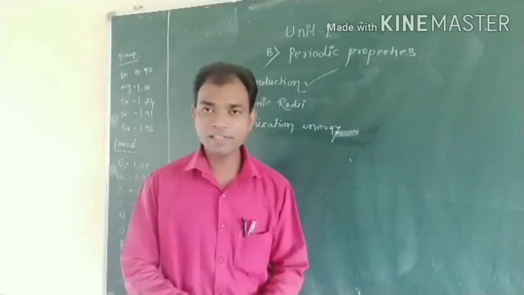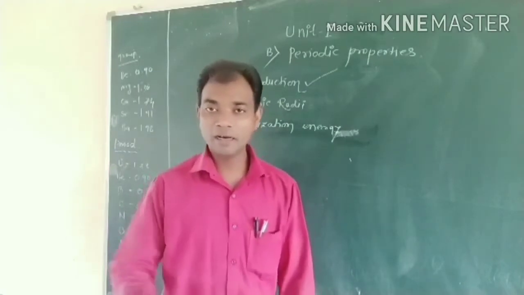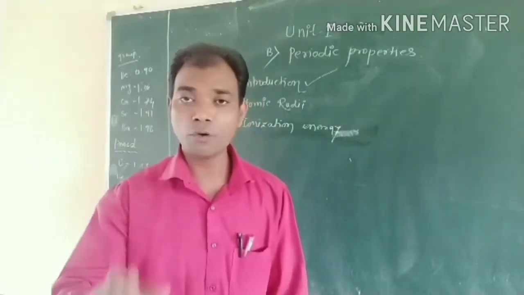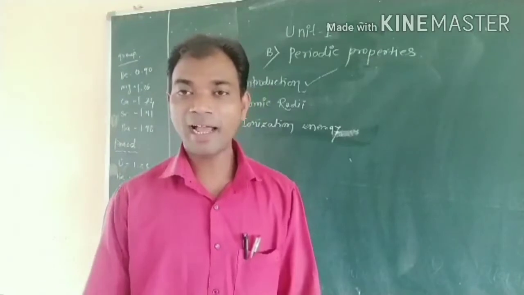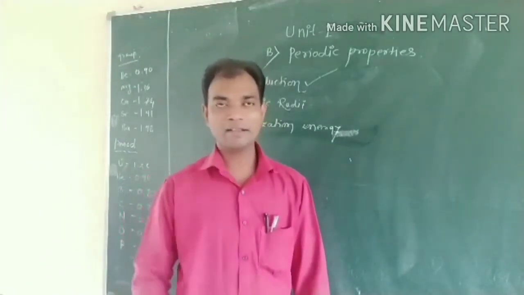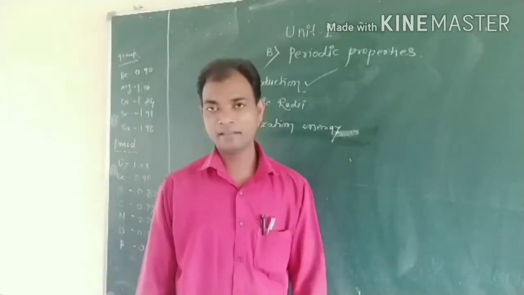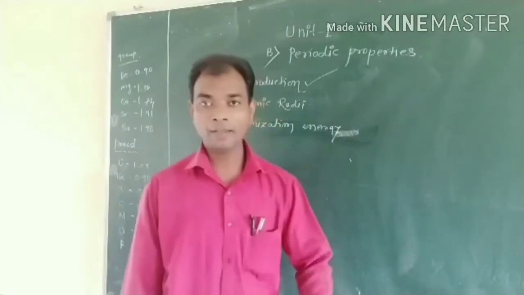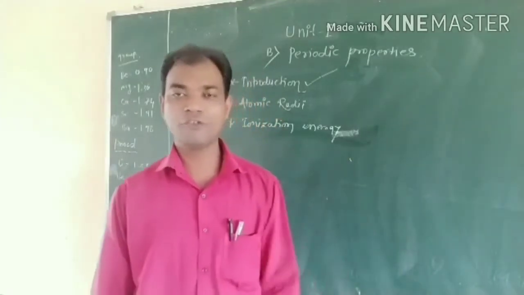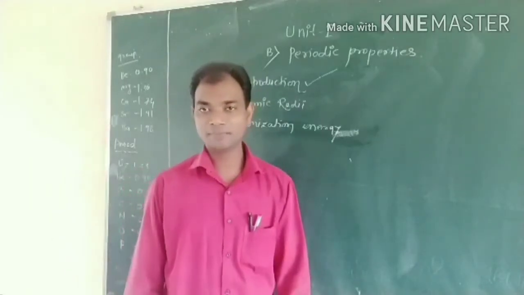Then a new scientist came, Dobereiner. Dobereiner arranged the elements into groups of three elements and named them Dobereiner triads. But there were also drawbacks to the Dobereiner triad in the arrangement of elements. He also failed.